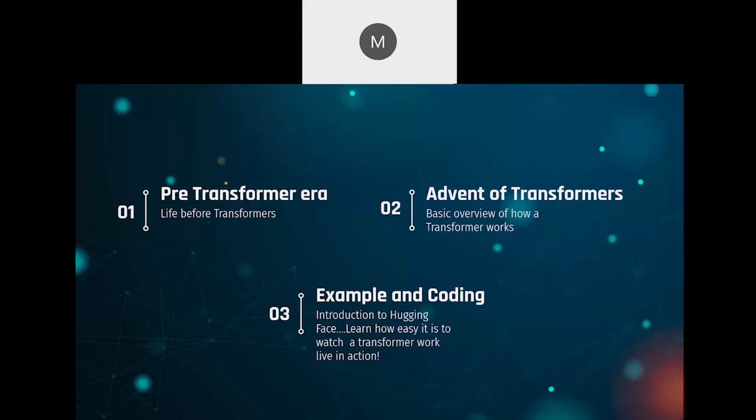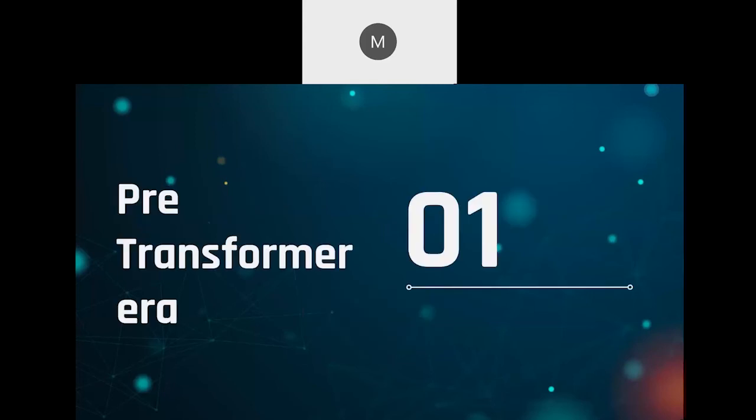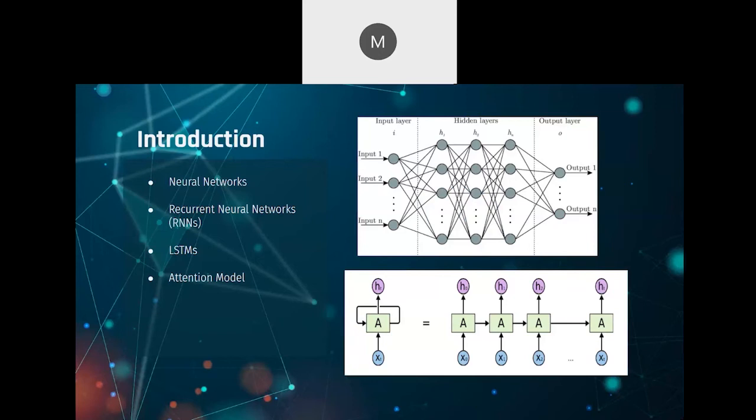So basically, first I'll be starting with the pre-transformer era, which is basically what came before transformers. So why did we come to use transformers? What was the need for them? And what were the problems we faced with the models that came before transformers? So this is the itinerary for the first section, which is neural networks, RNNs, LSTMs, and then attention model.